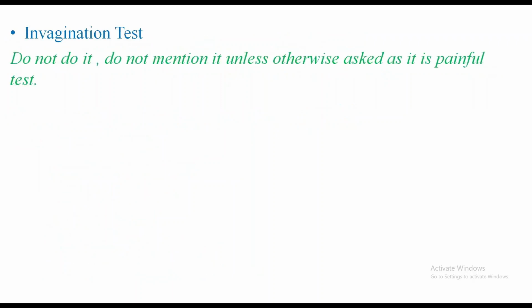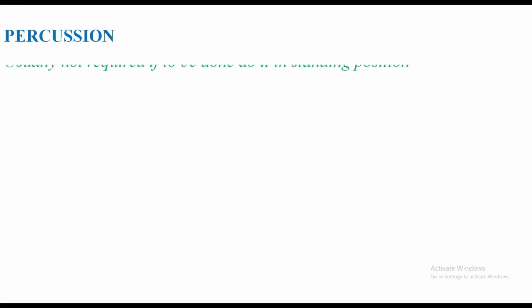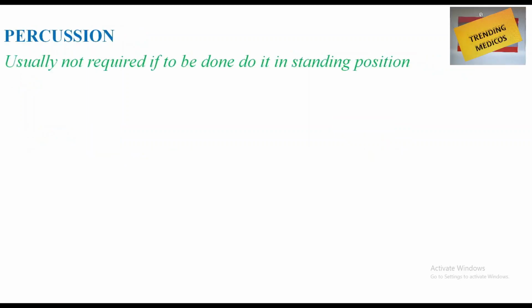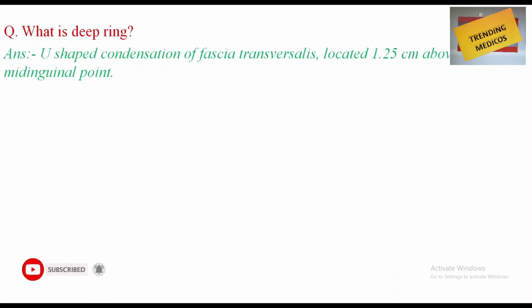Invagination test, you should know theoretically but do not perform unless otherwise asked to do so because it is painful. Cardinal test is one thing which is done in children. What we do is hold the child from the back by both the hands on the abdomen, press the abdomen and lift the child up. This will make hernia apparent. Percussion, it can be done, usually not required, but it can be done in standing position. Dull is omentum, intestine.